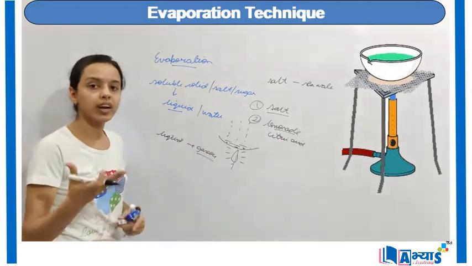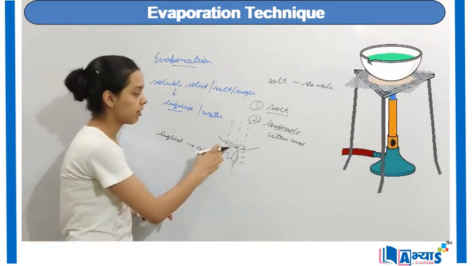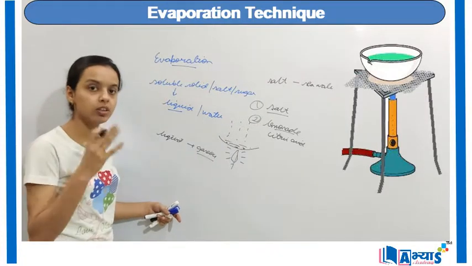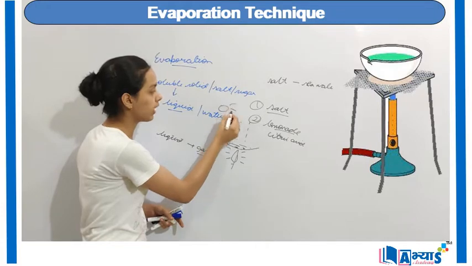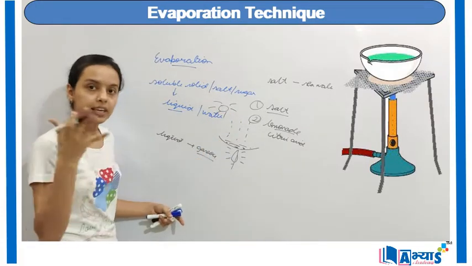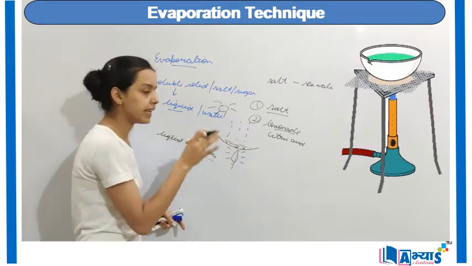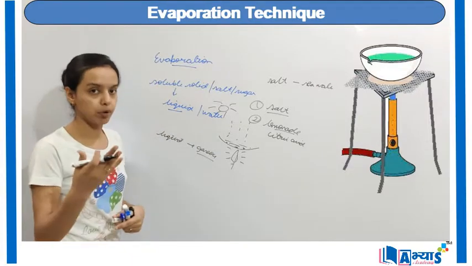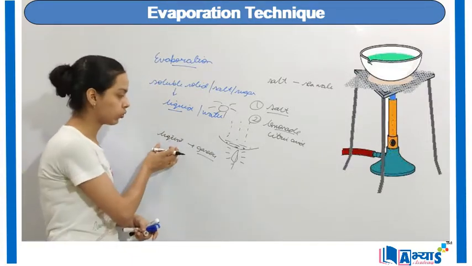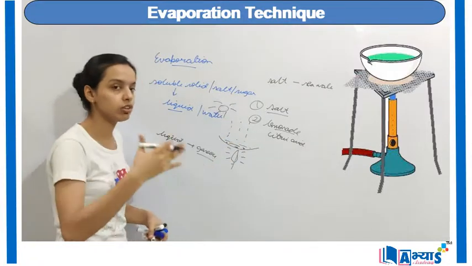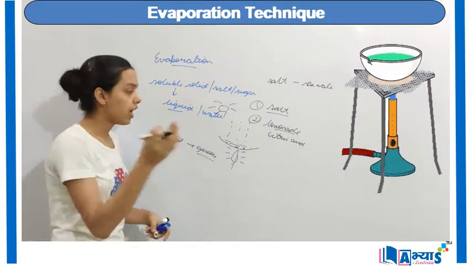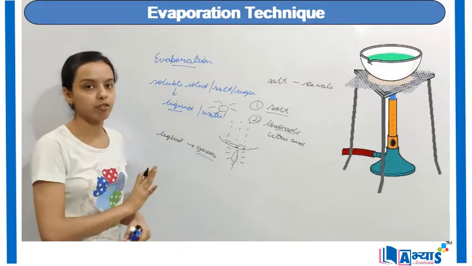Same is the case to get salt from seawater. If I have a mixture of salt and water from the sea, by burning it or with the help of the sun, as I heat this mixture, the water present in the seawater will evaporate and convert from the liquid state to the gaseous state. As the water becomes gaseous, it will escape into the atmosphere and the salt crystals will be left behind.